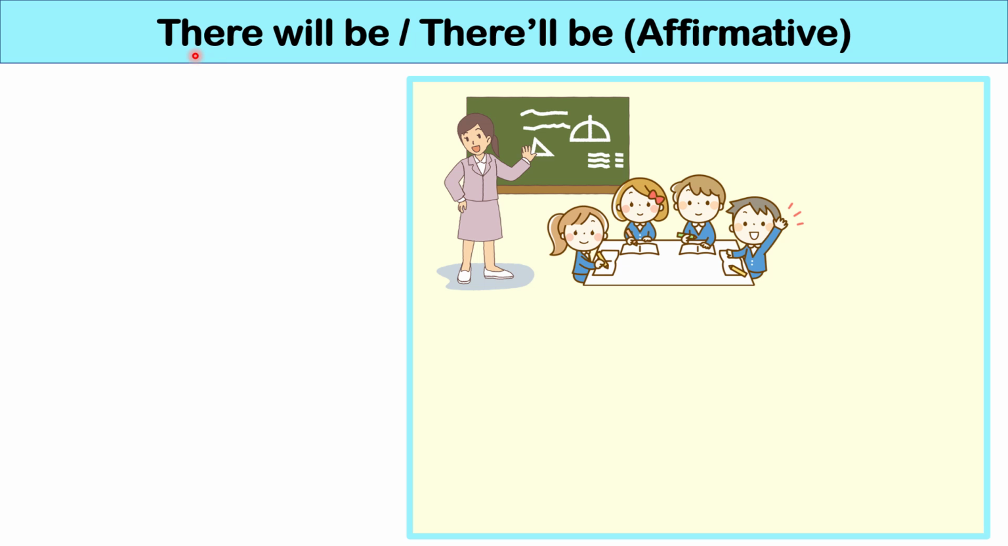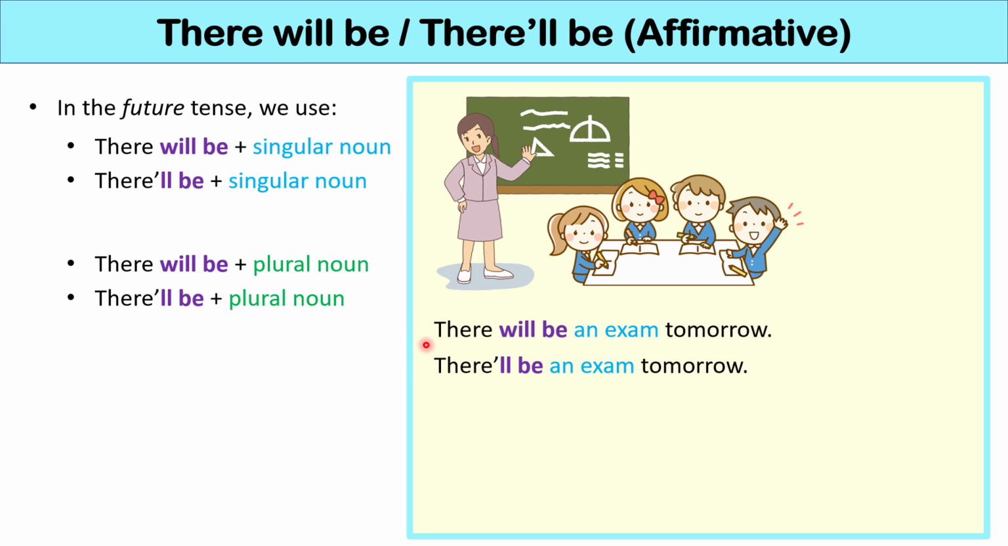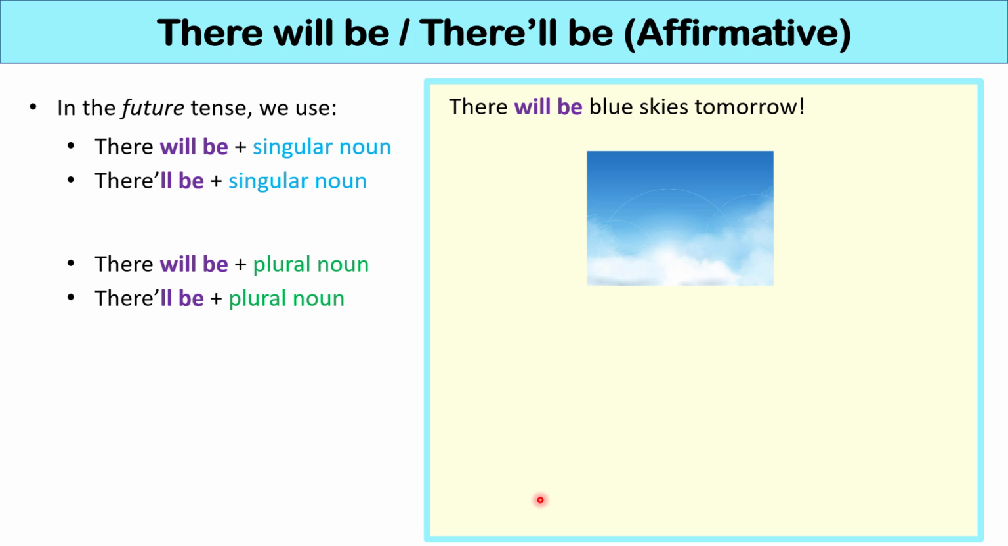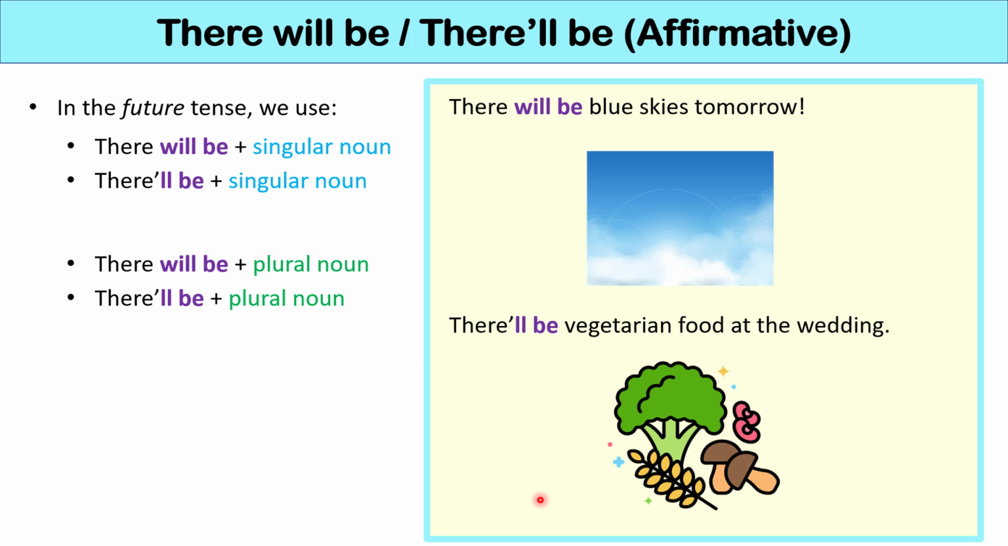Now, you can shorten there will to there'll. So there will be or there'll be. There'll is a contraction for there will. So for example, there will be an exam tomorrow, or there'll be an exam tomorrow. There will be 4 students in the classroom. There'll be 4 students in the classroom. There will be blue skies tomorrow. There'll be vegetarian food at the wedding.